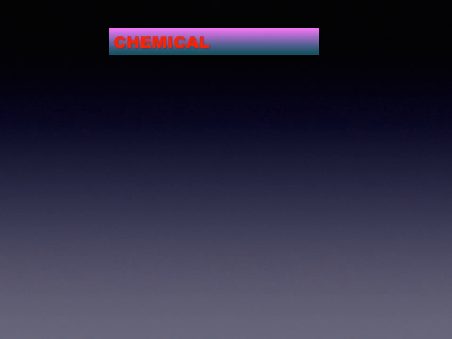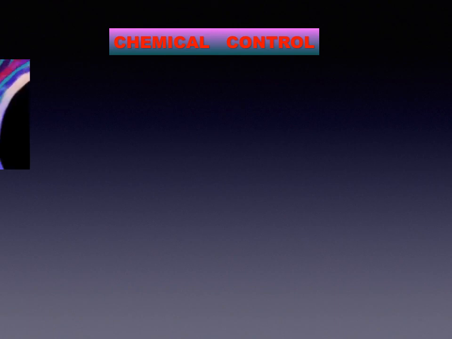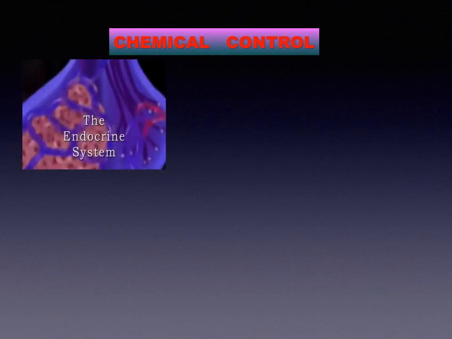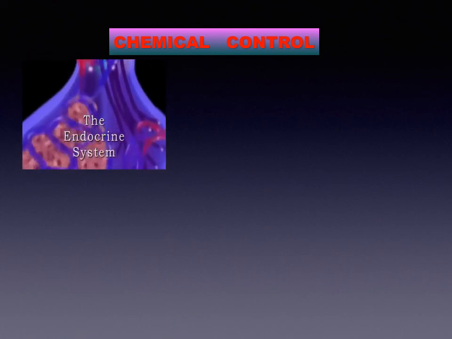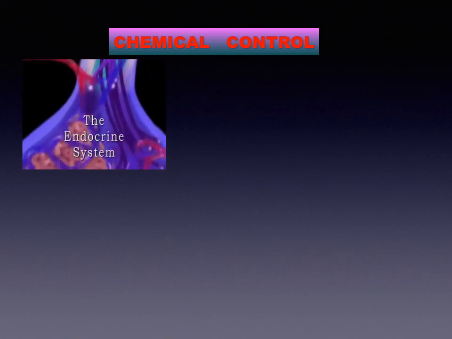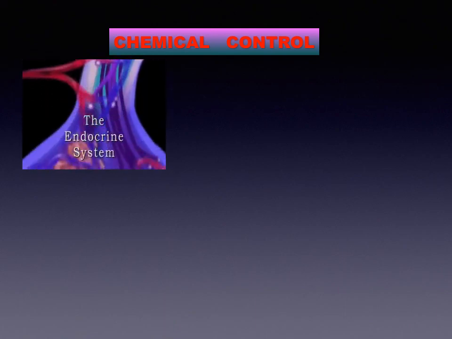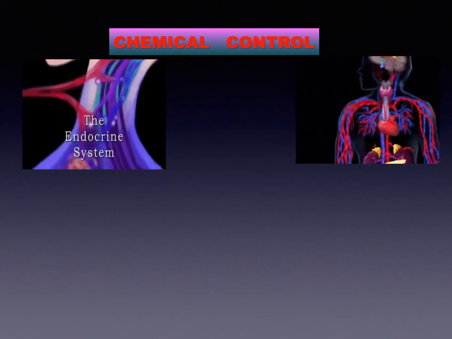Next we shall see chemical control. Control and coordination in our body is also brought about with the help of certain chemical substances called hormones. Hormones are secreted by endocrine glands.